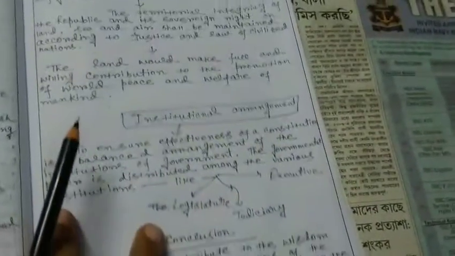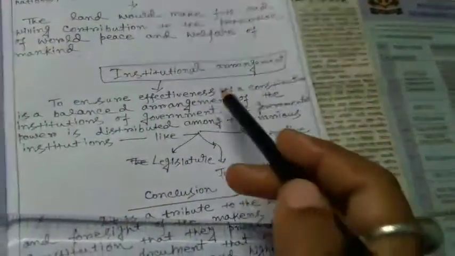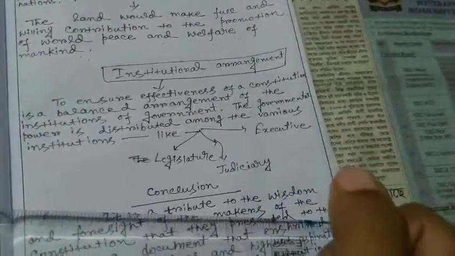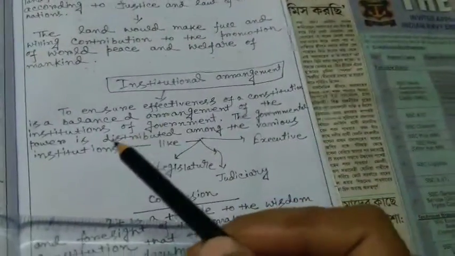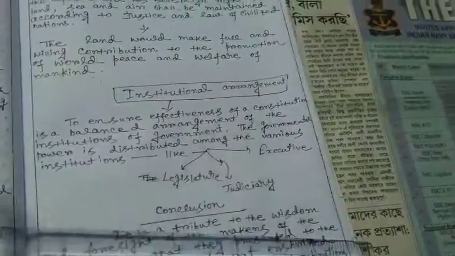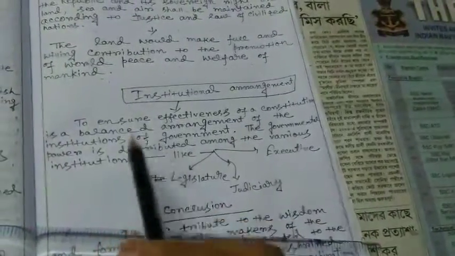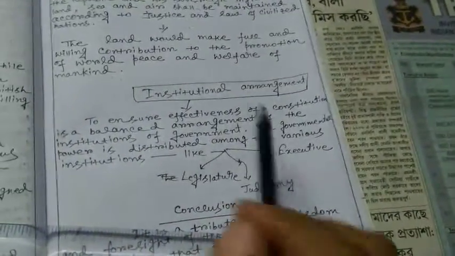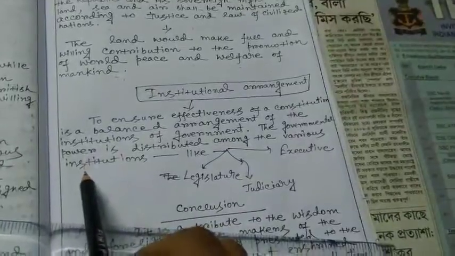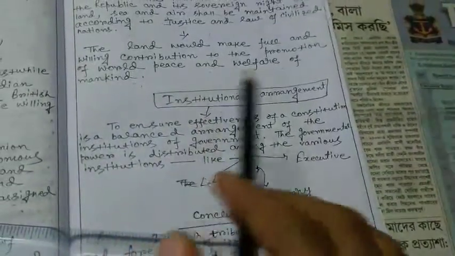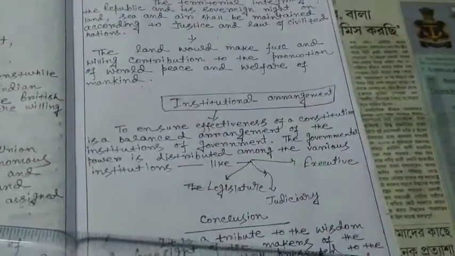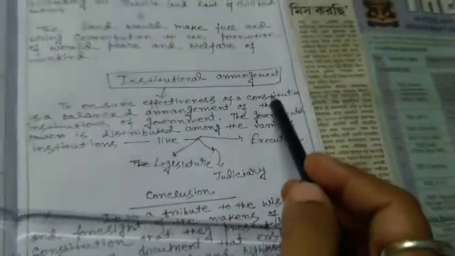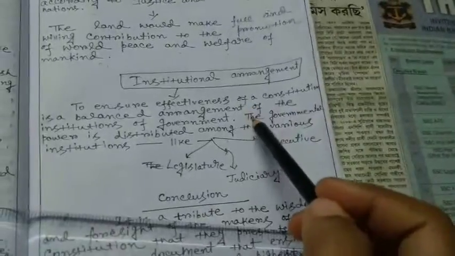What should be the institutional arrangement for this? Everything is written in a book called the constitution, but who will execute it? How should all the laws and principles be executed? For this, we need some institutional arrangement. I hope you can understand.